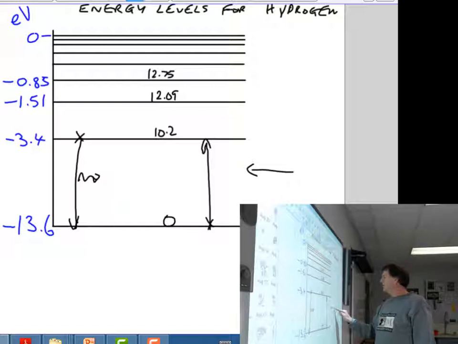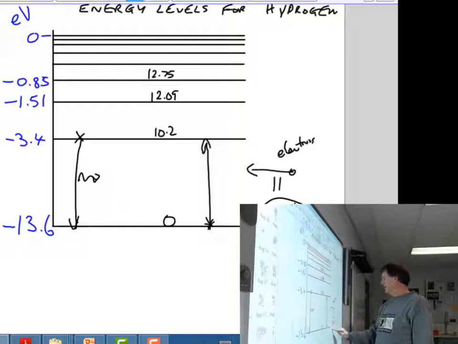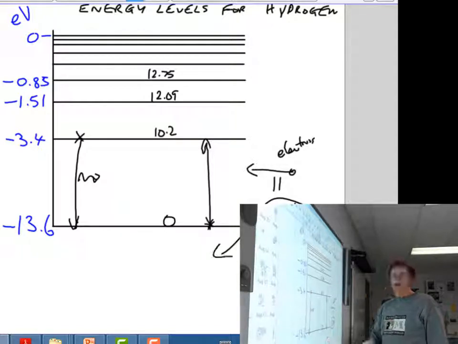So if you were to shoot electrons through here with any energy above 10.2, let's say we gave it 11, it is possible for this electron to collide with an electron here and actually raise it to a higher state, and this would be left with maybe 0.8 here left over, wouldn't it? So it loses its 10.2 and is scattered with 0.8. So it could do that if it's an electron. Okay? So electrons with at least 10.2 should start to excite atoms in this gas.